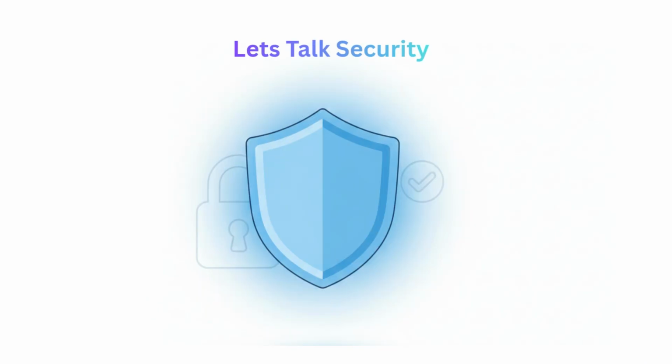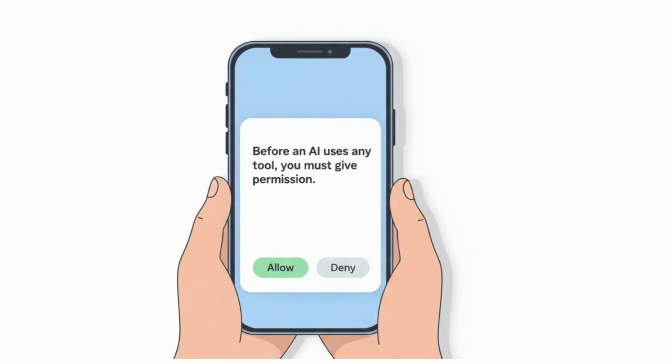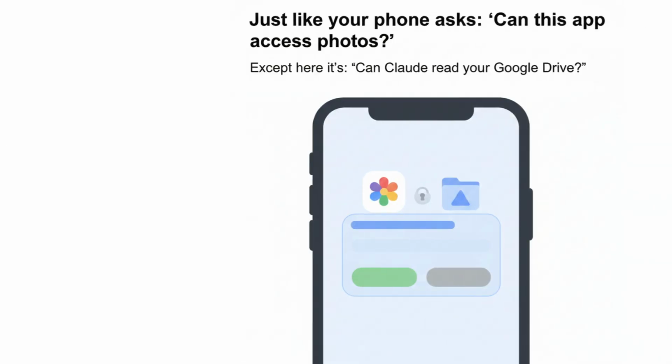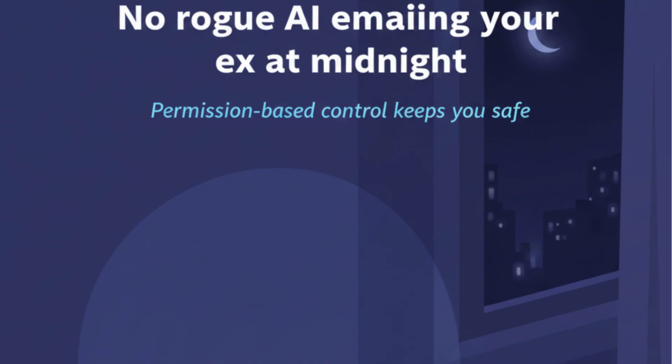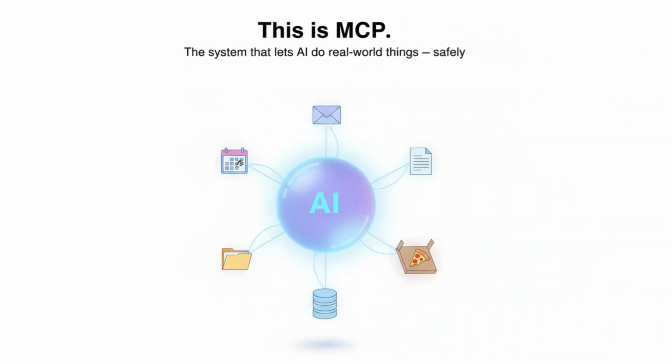Now let's talk security. Before an AI uses any tool, you have to give permission. Just like your phone asks, can this app access photos? Except here it's, can Claude read your Google Drive? No rogue AI emailing your ex at midnight. So that's MCP, the system that finally lets AI models do real-world things without melting the internet.